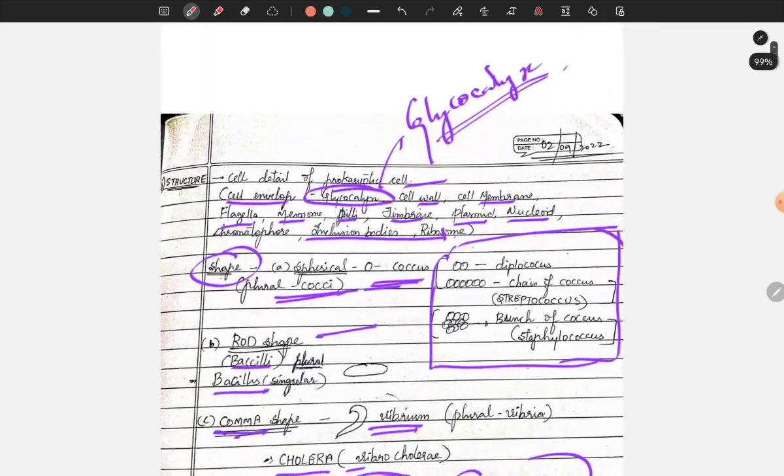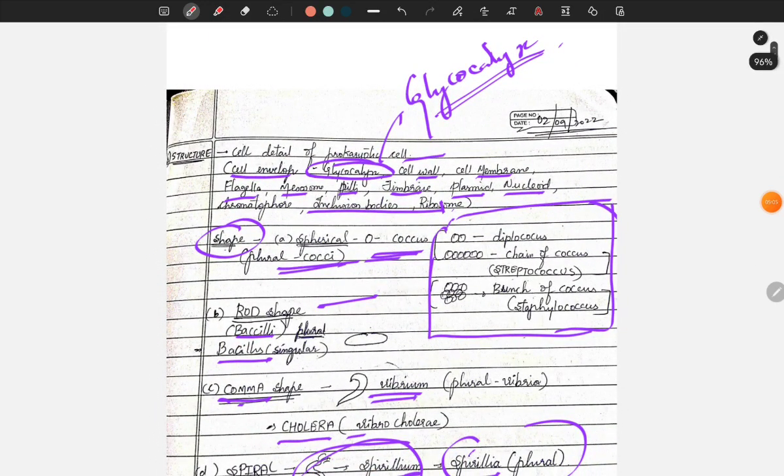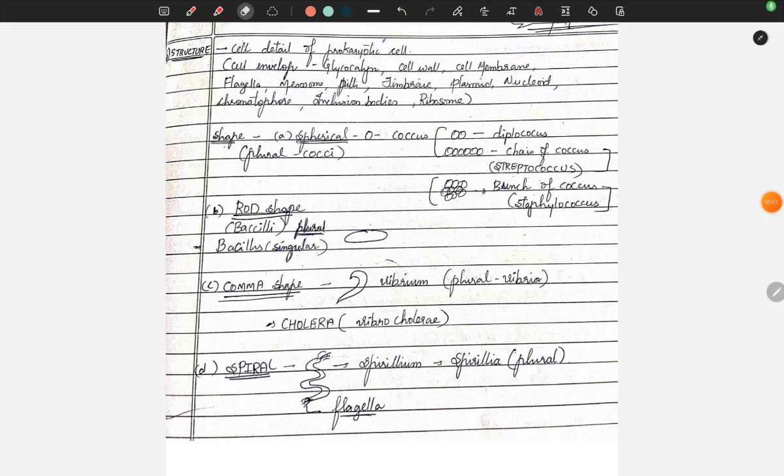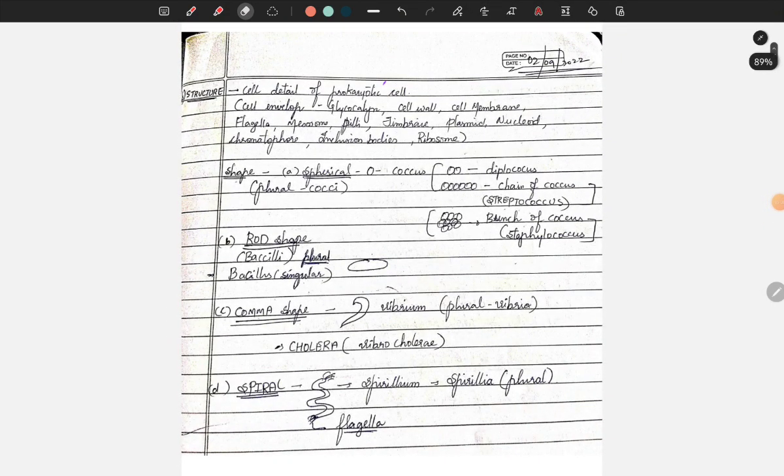Now coming to its structure. In the structure of bacteria we are mainly discussing the details of a prokaryotic cell.